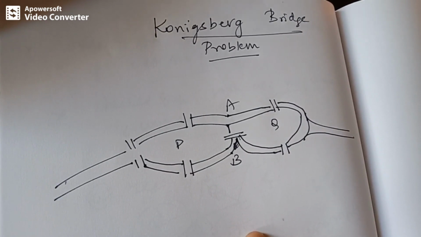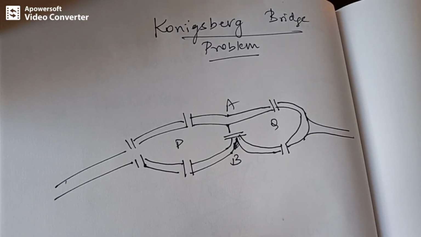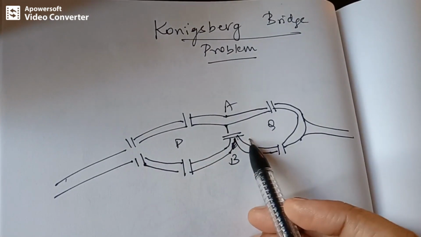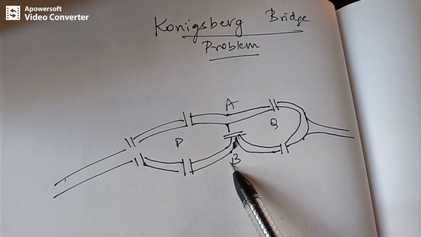So today let's see about the Königsberg Bridge problem. This is a kind of problem wherein we are going to find out, based on the bridges, the banks as well as the islands, whether from a starting point we can reach back to the original point. There are four parts of land: two of them are banks of the river and two of them are islands. So P and Q here are islands, and A and B are the banks of the river.